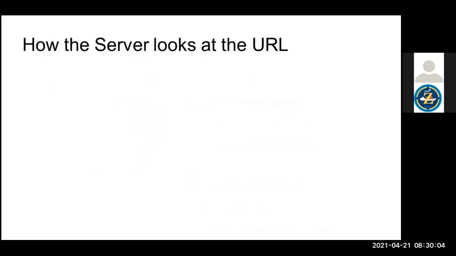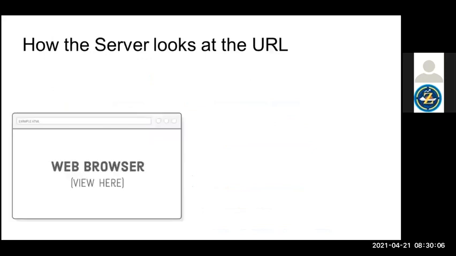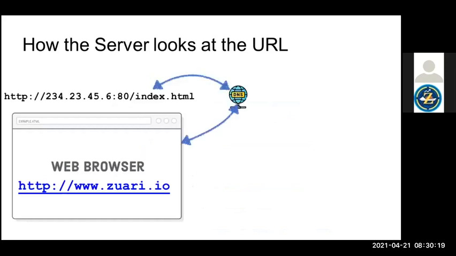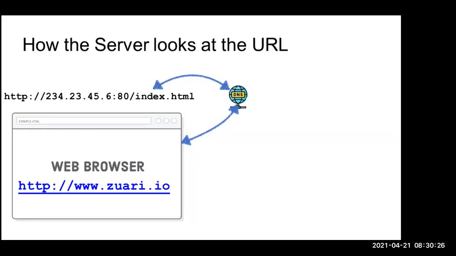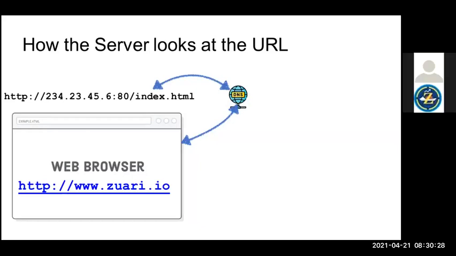So what is a server? See how the server looks at the URL. This is like our web page. I'm just typing http www.zwari.io. Where does it go? It goes to the DNS. DNS stands for domain name service, domain name server.